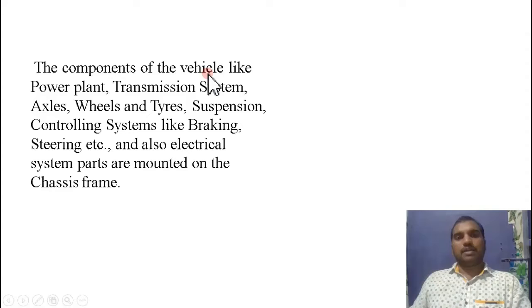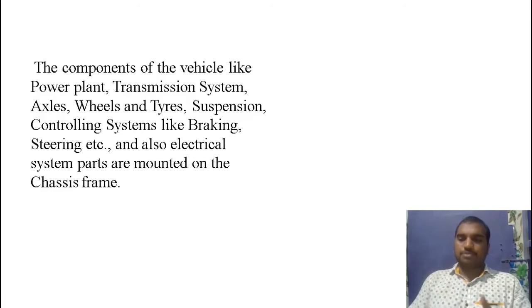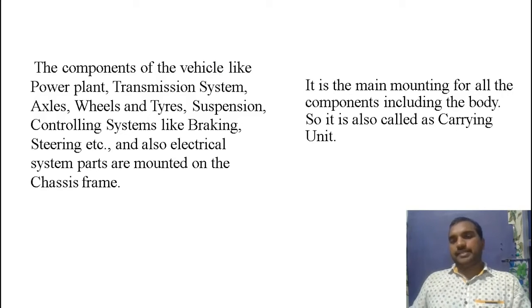The components of the vehicle like power plant, transmission system, axles, wheels, tires, suspensions, control systems like braking and steering, and also electrical system parts are mounted on the chassis frame. Is it right? Everything, power plant, transmission, controls, auxiliaries, electrical systems, everything is placed in the chassis frame. Is it right? Coming to the next point, it is the main mounting for all the components including the body.